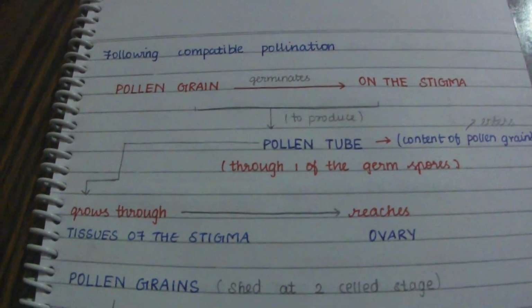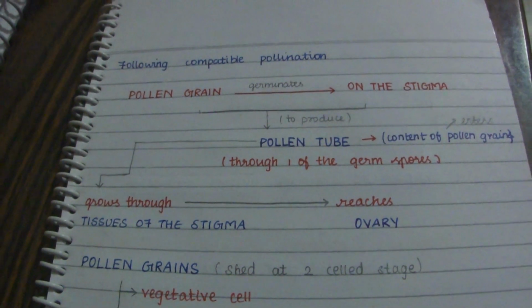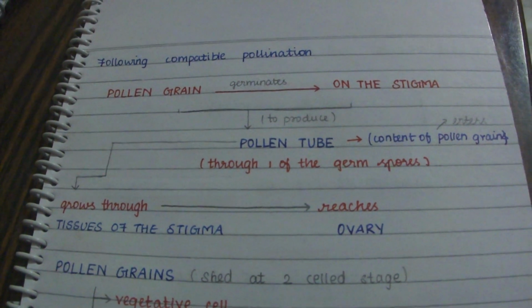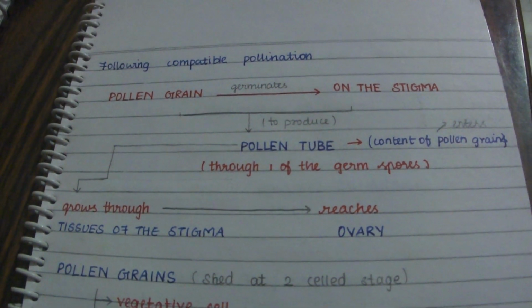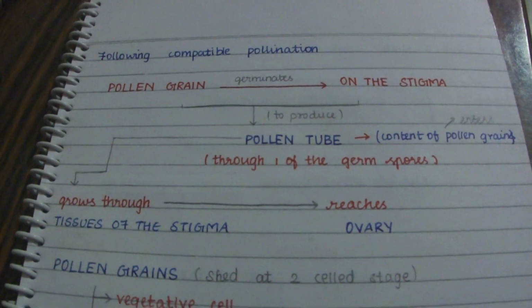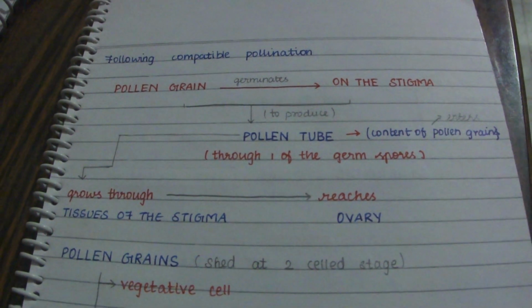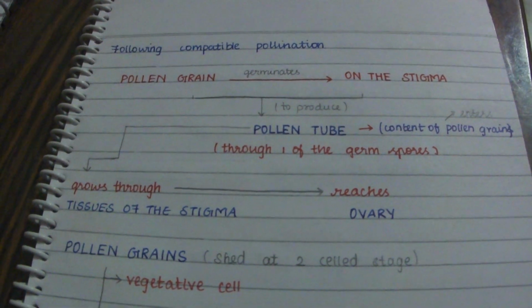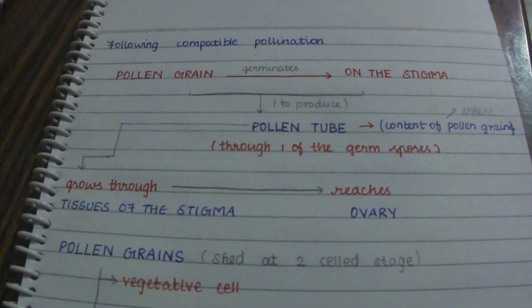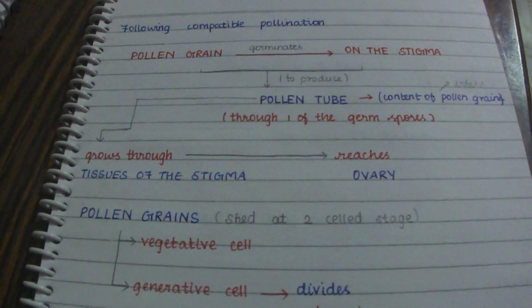Following this compatible pollination, the pollen grains germinate on the stigma in order to produce a pollen tube. The content of the pollen grain enters into the pollen tube through one of the germ pores.